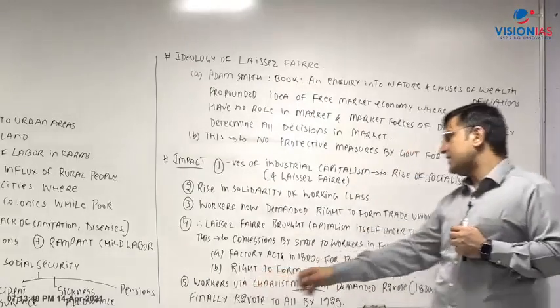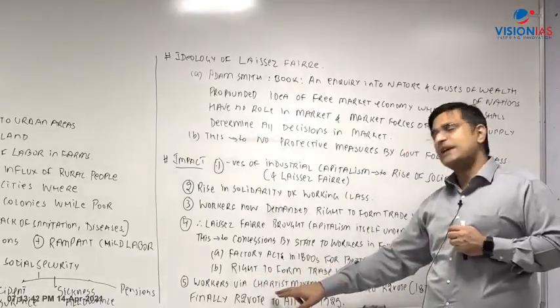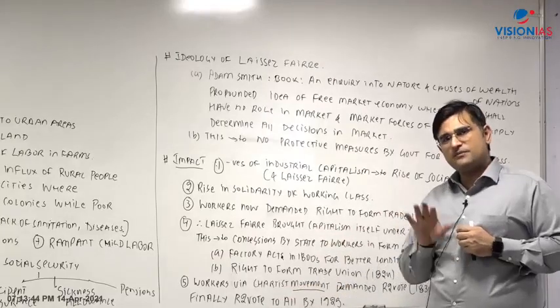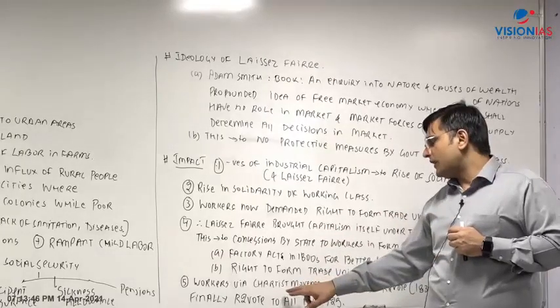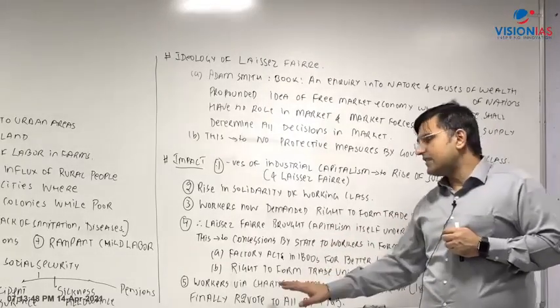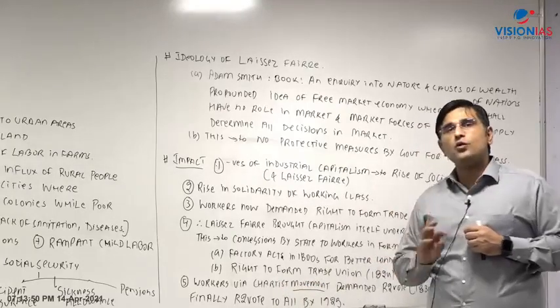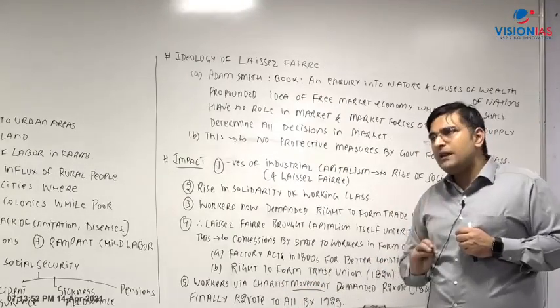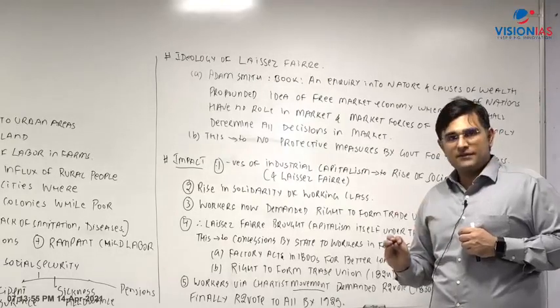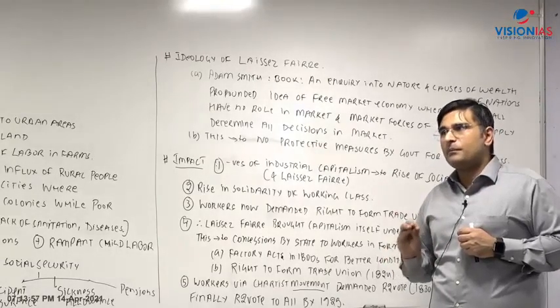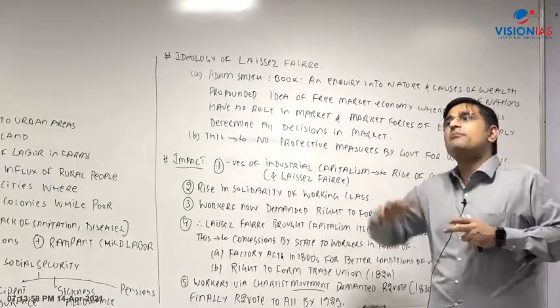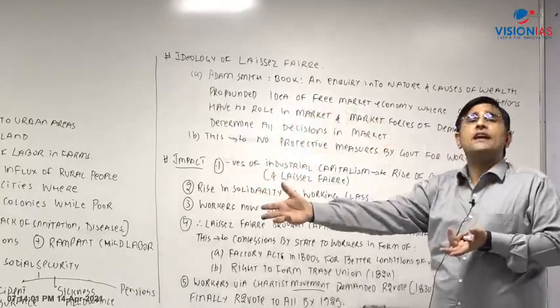Plus, workers led a Chartist movement, right? There was a Chartist movement in the 1830s and 40s. This Chartist movement was for the right to vote. The workers realized that until we have the right to vote, we will not be able to influence the parliamentarians, because the parliamentarians are representatives of the people who are voting.